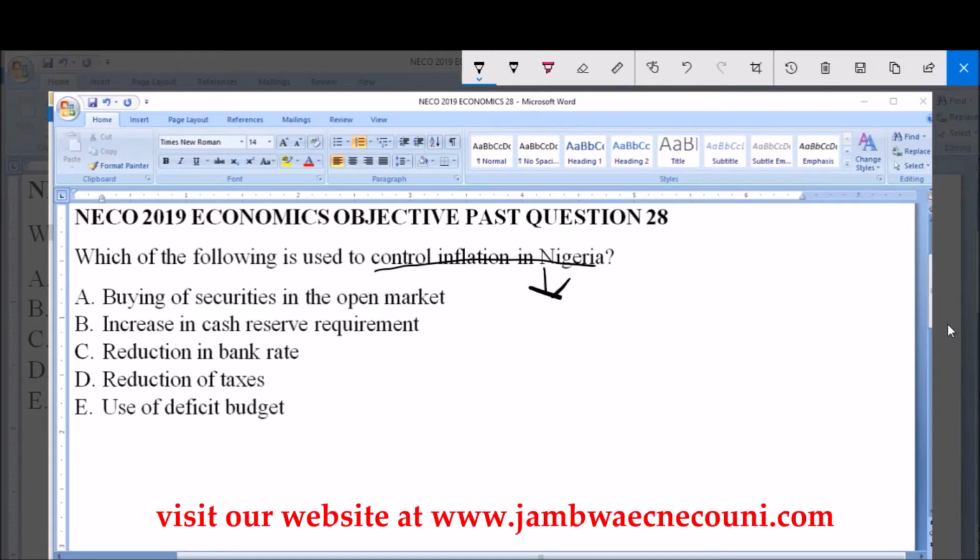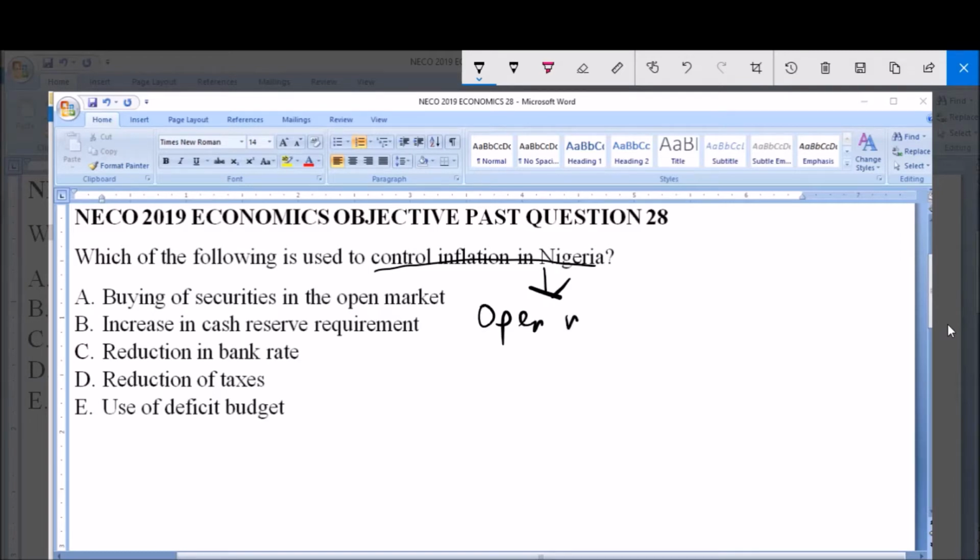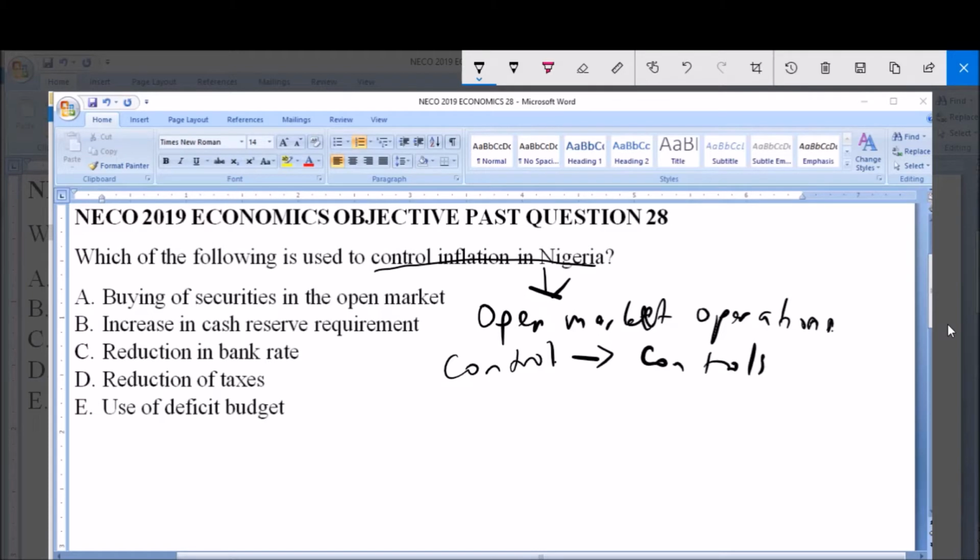controlling inflation in Nigeria and also in other countries, but one of the most common is what is called the open market operations control. Now, this open market operations control, what it does is that it controls inflation, right? And it controls inflation due to the fact that when